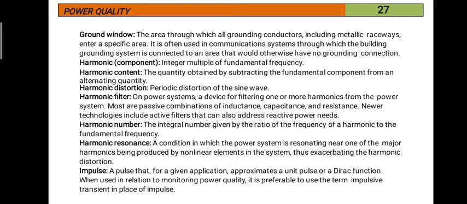Ground window: the area through which all grounding conductors, including metallic raceways, enter a specific area. It is often used in communication systems, through which the building grounding system is connected to an area that would otherwise have no grounding connection. So it is the area in which all ground conductors enter a specified area.